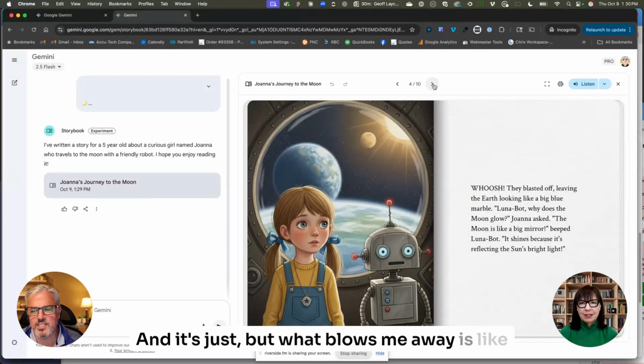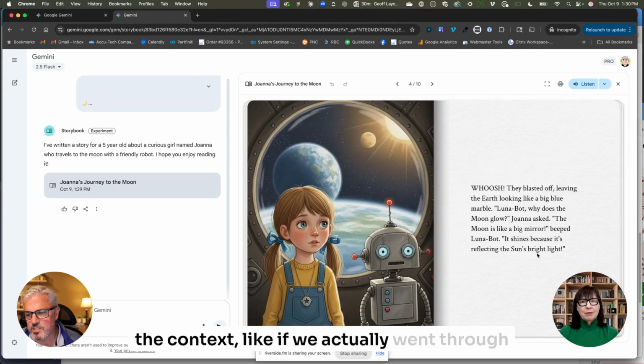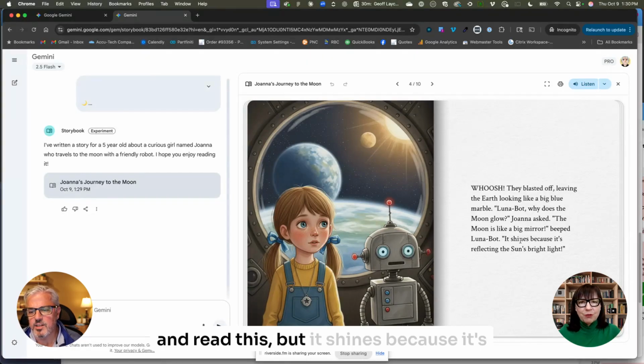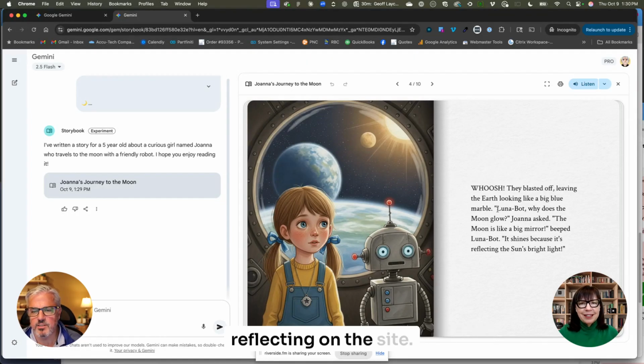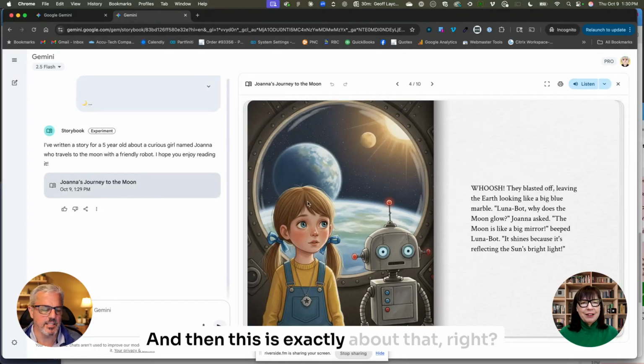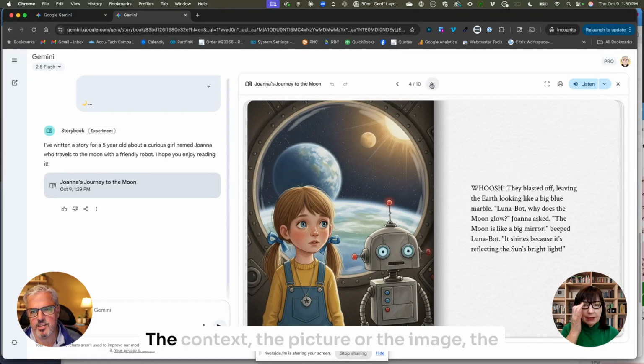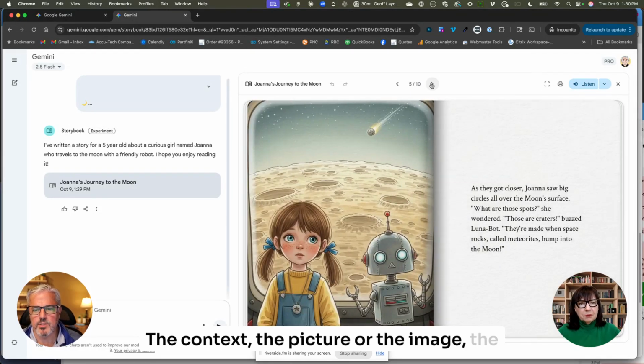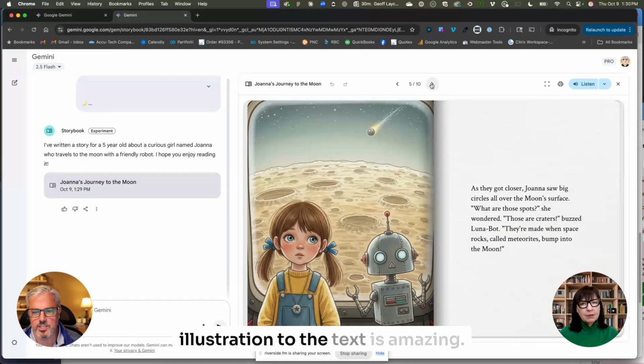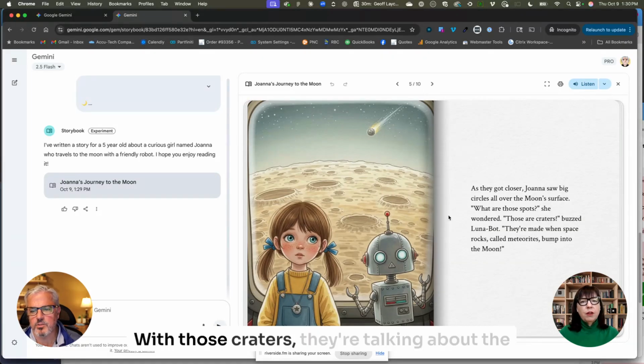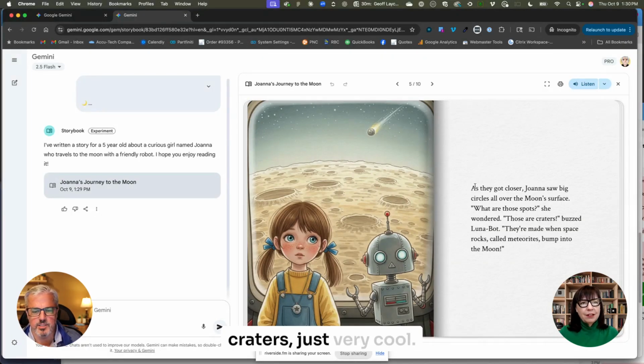What blows me away is the context. I'm sort of reading as it goes, because it's reflecting on the site, and then this is exactly about that, right? The context, the picture, or the image, the illustration to the text is amazing. They're talking about the creators, just very cool.